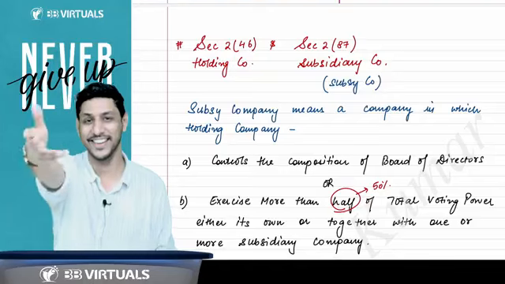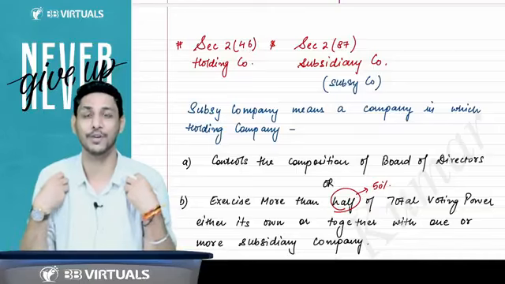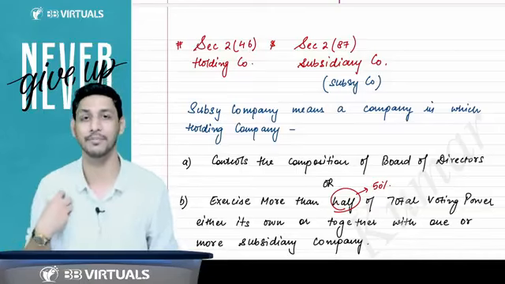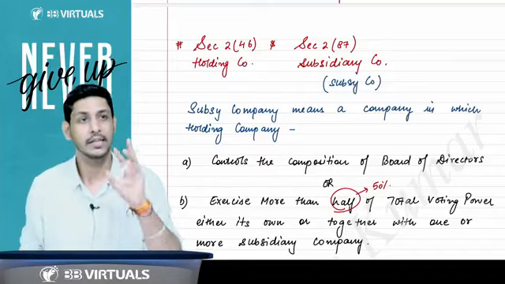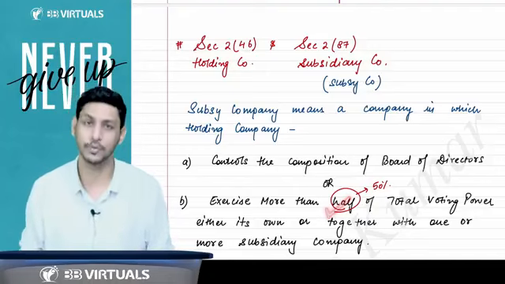If your ego gets hurt, then reverse it. Your company is holding more than 50% voting power of my company. So your company will become the holding company. My company will become the subsidiary company, right? Sir, is this the only reason by which we can become holding and subsidiary?